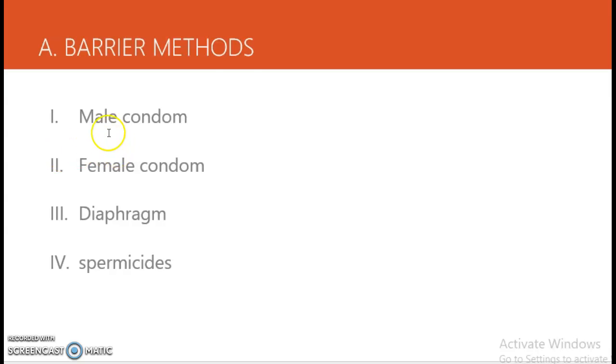Barrier methods include the male condom, the female condom, diaphragm, and the spermicides. The male condom is the most commonly used method. This is the diagram showing the male condom. This is the diagram showing the female condom.